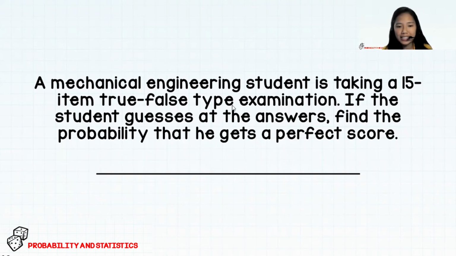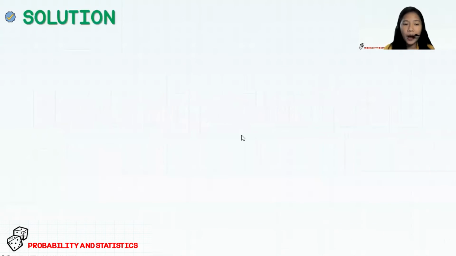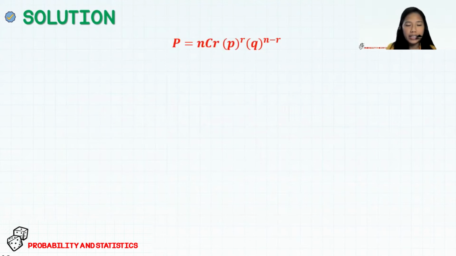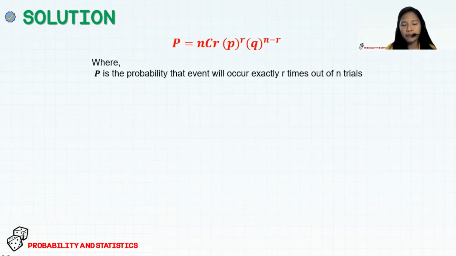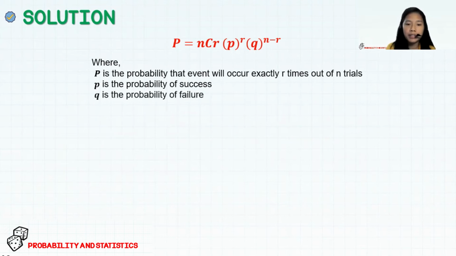So this problem is an example of a repeated trial probability wherein the formula or the solution for this is equal to the combination of n taken r at a time multiplied by p to the power of r times q to the power of n minus r, where P, the big letter P, is the probability that the event will occur exactly r times out of n trials. And the small letter p is equal to the probability of success, and q is the probability of failure.